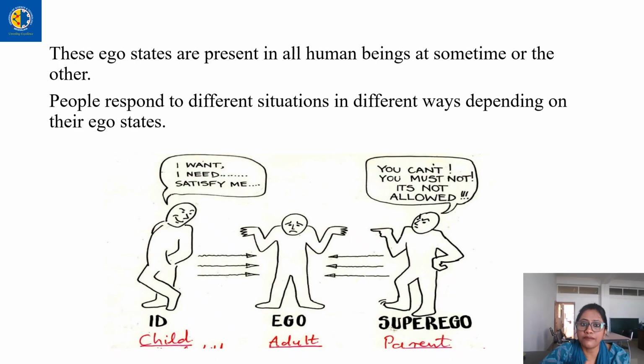From where the thing will come, that is not my lookout, okay? The third picture shows a parent ego state. Here you can see it has been written, you can't, you must not, it is not allowed, where it's more like a dominating phase. A person in a parent ego state will try to dominate the co-workers, or the people the person is interacting with. Here the parent ego state person will be more like, I know everything, so whatever I am telling you, you have to obey me. So this is the difference between child ego and parent ego.